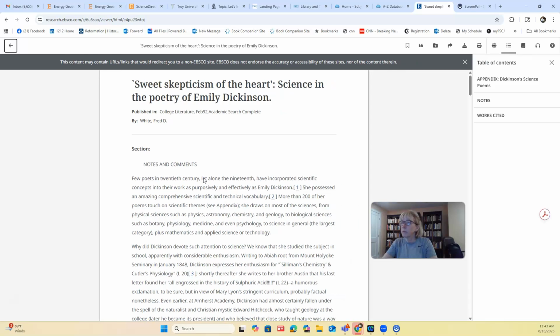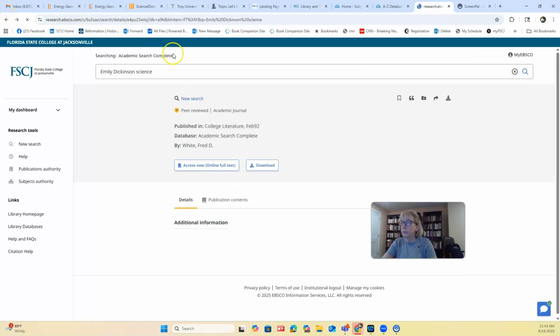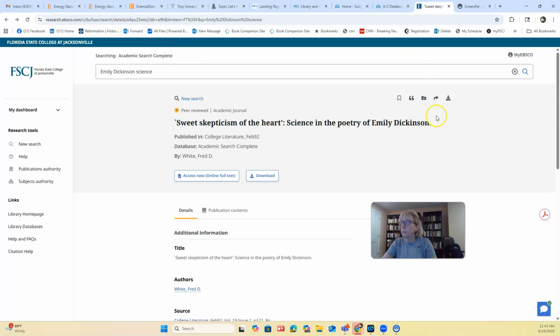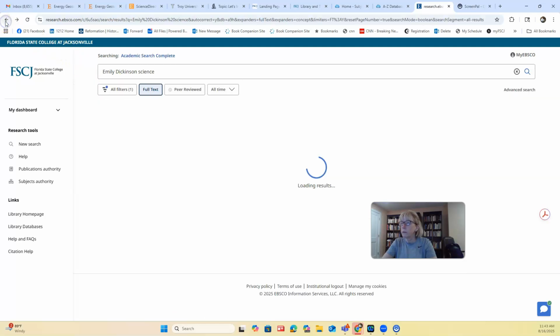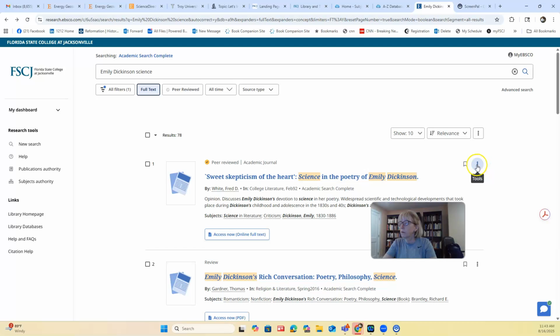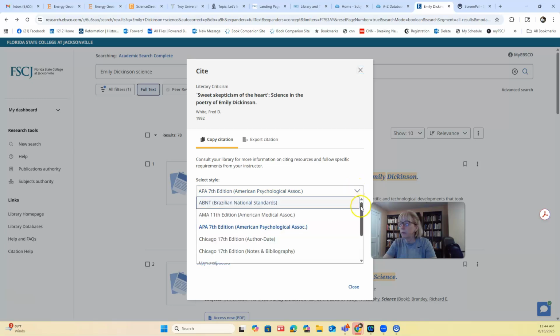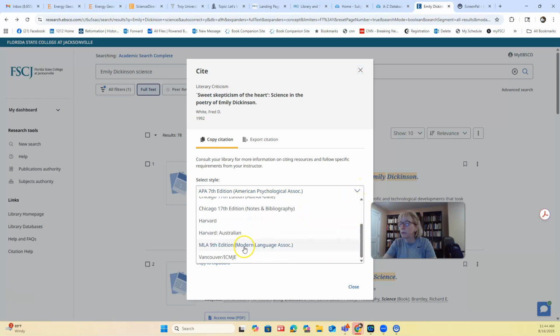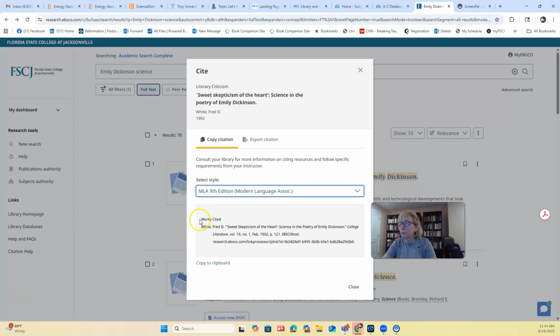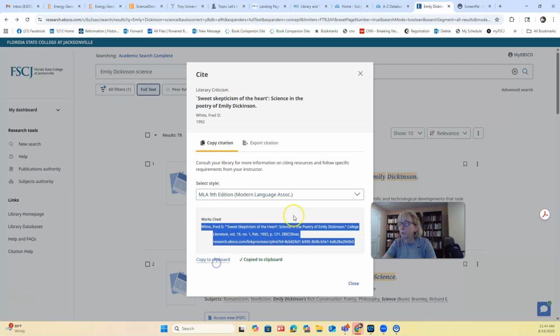Isn't that lovely? Well, I really like this, but guess what? This is not helping me in citations. That's because we've gone too far. We need to either click here, cite, or earlier, if you didn't want to actually look at the article, you can look at tools, you have cite. Either one is the same. So let's go to this and check out APA, but we want MLA, right? So let's go to MLA 9th edition. Perfect. So we can just hit, and remember it's works cited. So we copy and paste, or copy to clipboard.